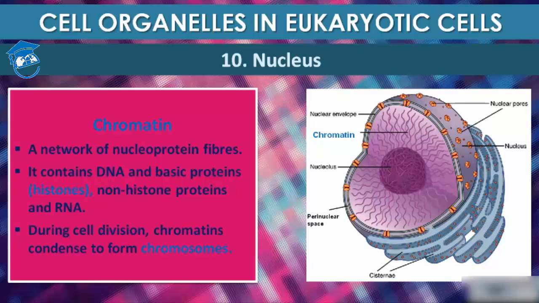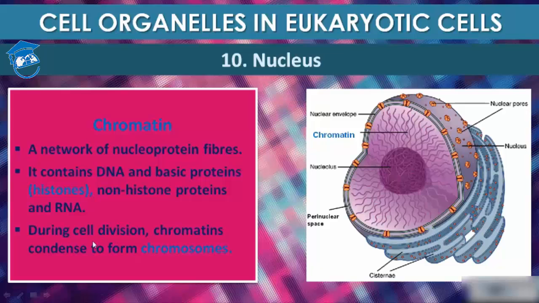Now what is chromatin, students? Chromatin is a network of nucleoprotein fibers. It contains DNA and basic proteins, which we call histones, and non-histone proteins and RNA. So this is chromatin, a network of nucleoprotein fibers.